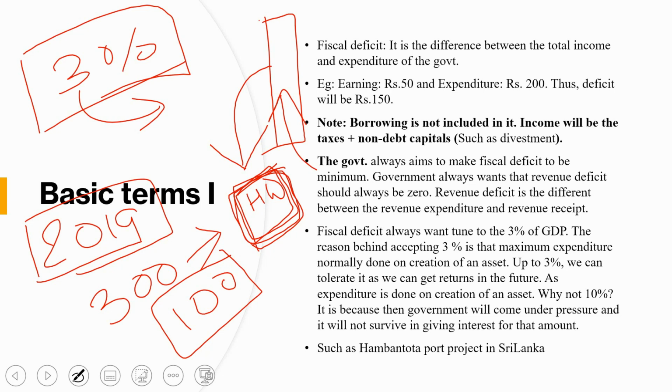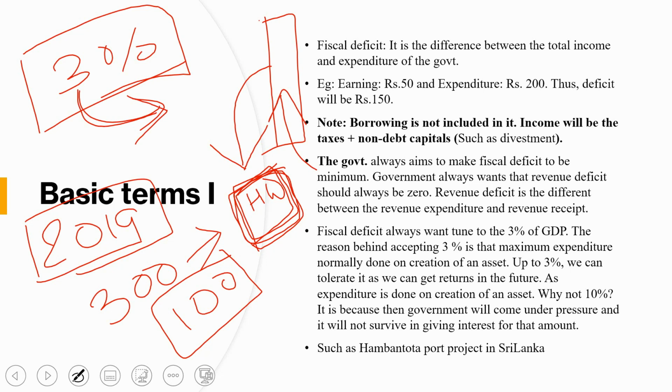So in this way the government is considering that we can tolerate 3% of the GDP, because whatever expenditure has been made, it is not always that all the money has been spent on giving subsidies.